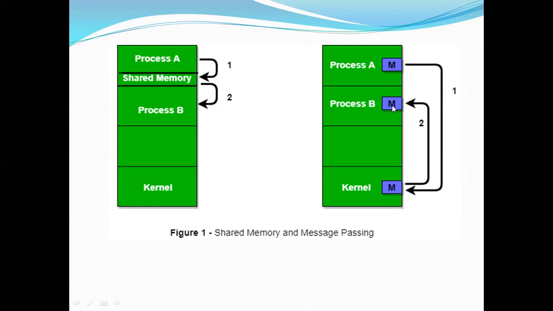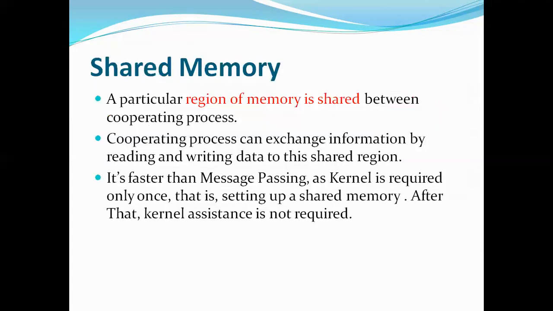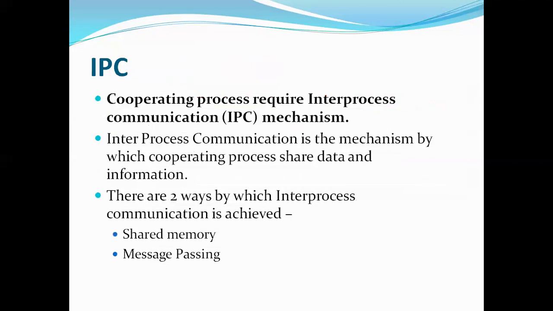All these read, write, open, close, all these are system calls. So it needs some system calls to operate this kernel's memory area, that is in the message passing technique. So that's why it is a bit slower than shared memory. So these are the two important IPC mechanisms that we use for inter-process communication.